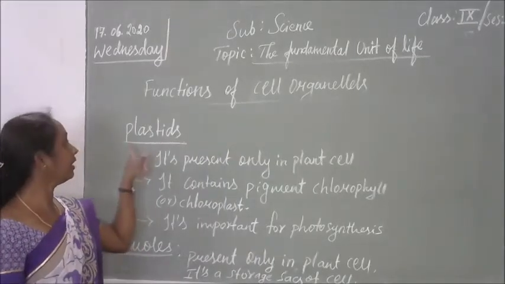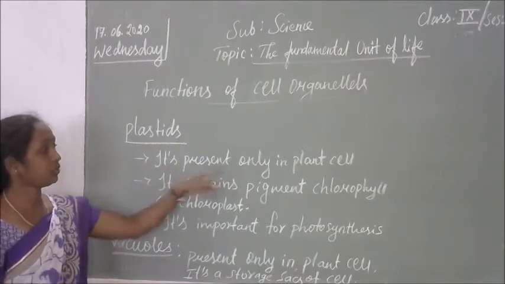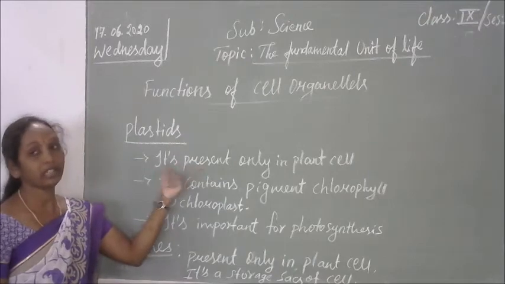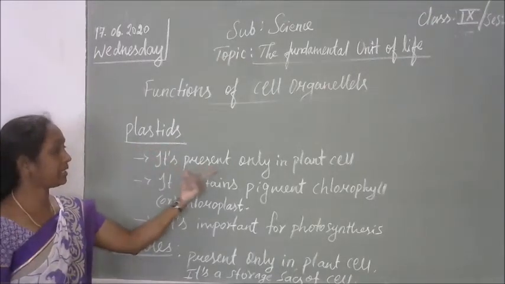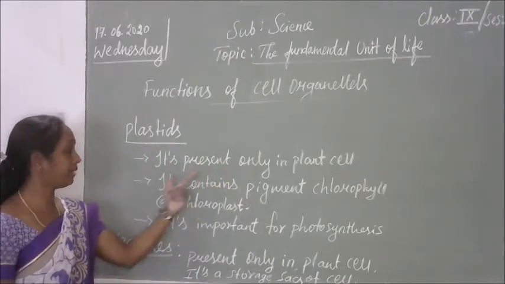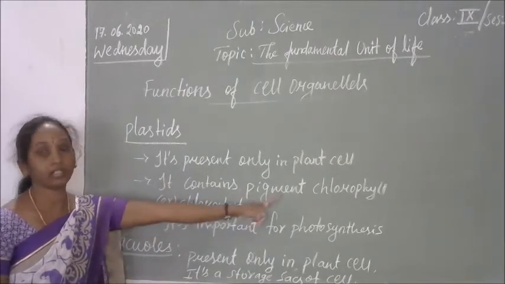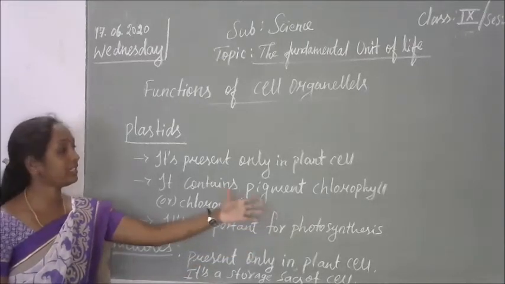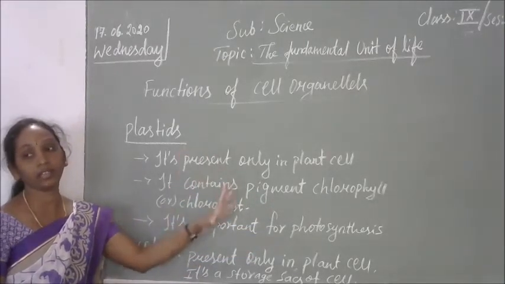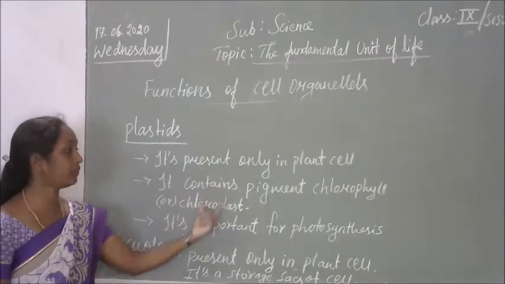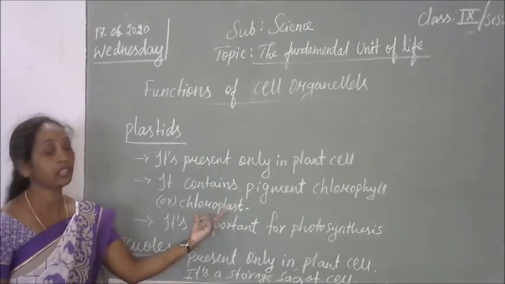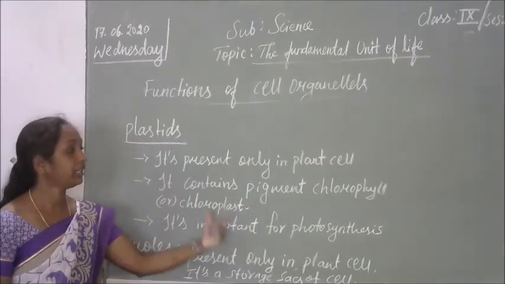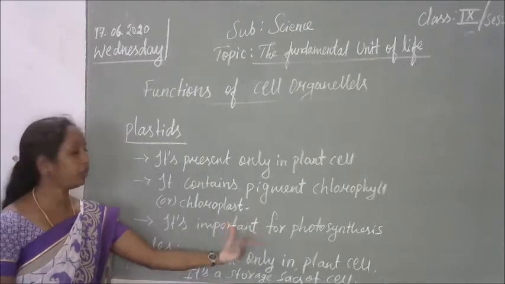Next cell organelle is plastids. It's present only in the plant cell, not in an animal cell. In animal cells it is rare and small in size. It contains pigments like chlorophyll or chloroplast. It is used for photosynthesis. You can see the plants looking green, or some other colors, because of this pigment, chlorophyll or chloroplast. Because of this pigment, the plants can do photosynthesis.